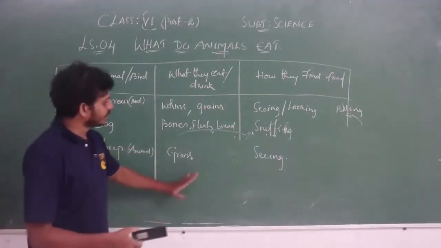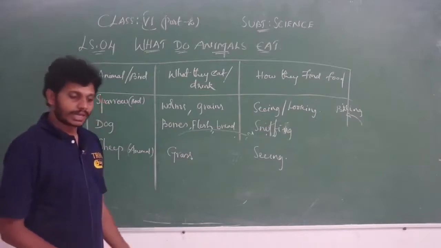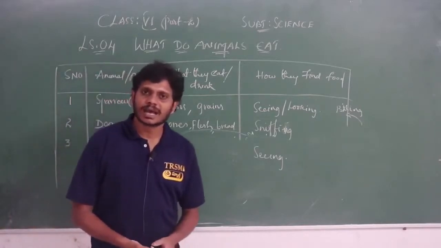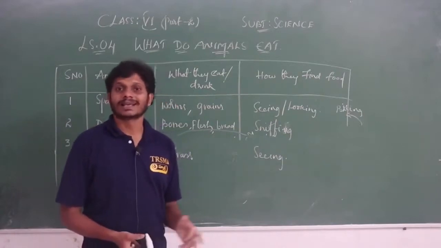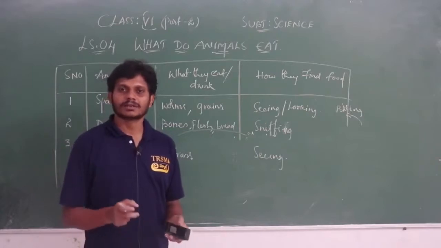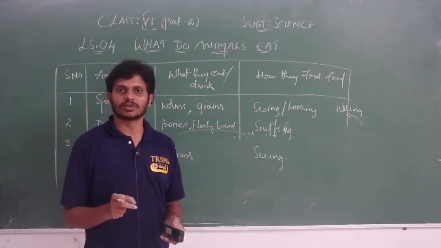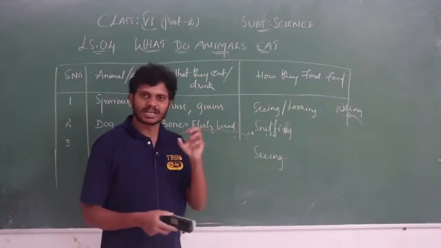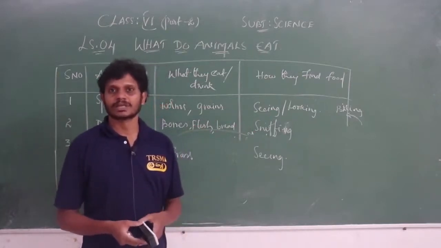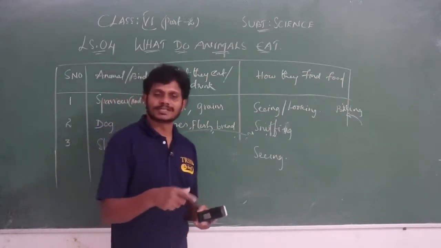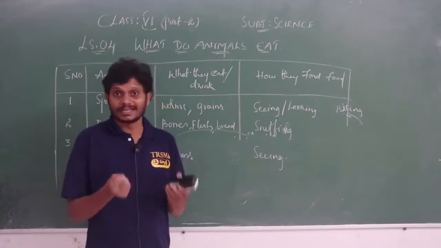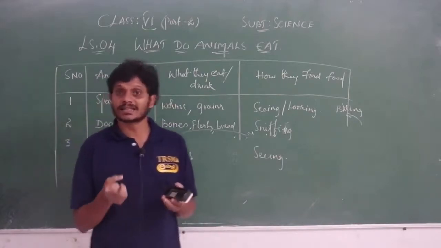We see different other animals also, like a vulture. And what about other animals like rats? How do they find food? By sniffing, which is nothing but smelling. By smelling, it finds its food. Honeybees move towards the flower where they can get more nectar, which is nothing but honey.